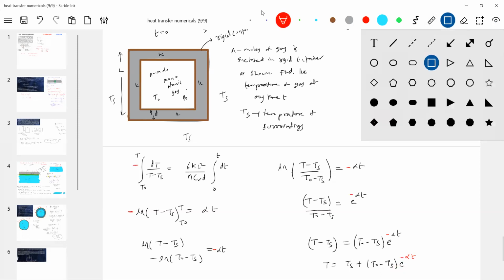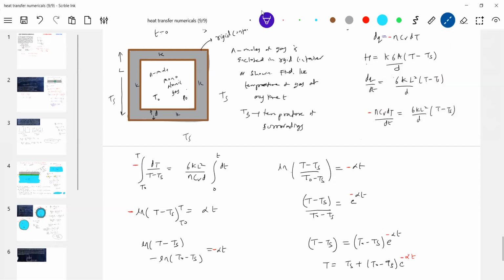In fact, it will vary: initial temperature T naught, final temperature Ts. Okay, simple idea. The temperature of the gas will vary, but he has asked for pressure also, no?